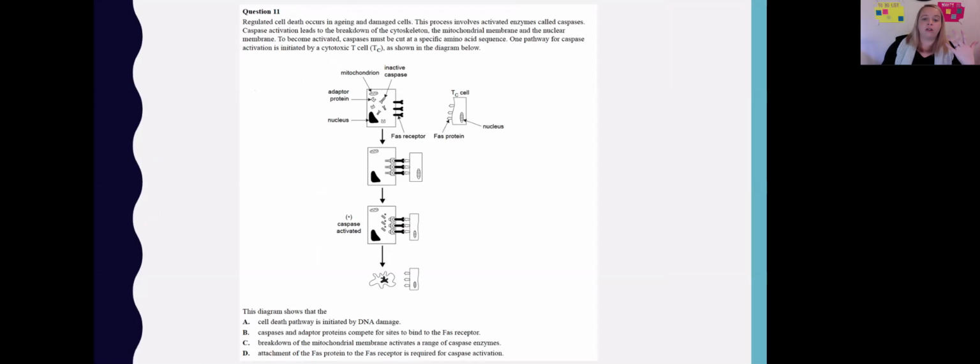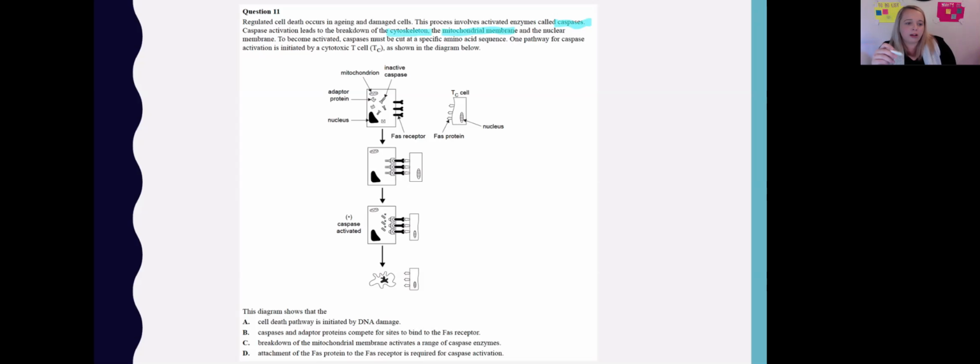This process involves activated enzymes called caspases. Caspase activation leads to the breakdown of the cytoskeleton, so they're temporary. To become activated, caspases must be cut at a specific amino acid sequence. So that means this is how that caspase cascade is initiated. You don't need to know it prior to now, but you are knowing it now.